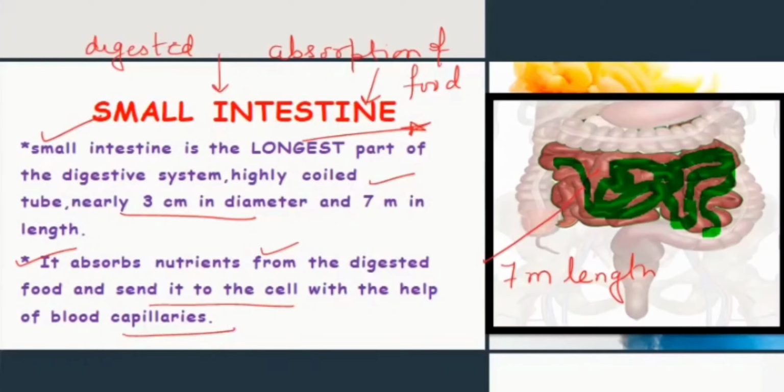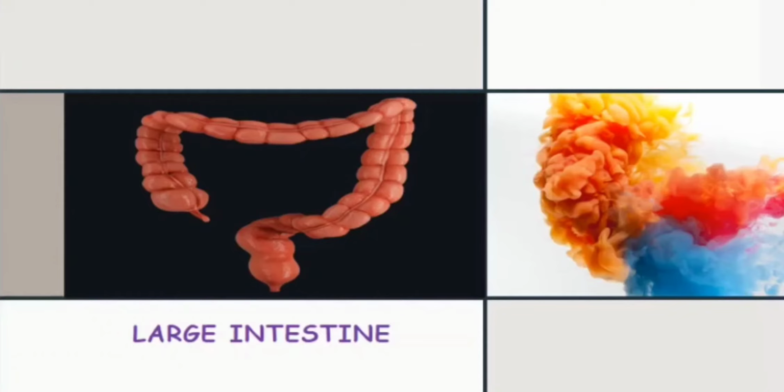So after that, where does the undigested food go? Undigested food goes to the large intestine. Undigested food which is not absorbed by the body passes from the small intestine and finally goes towards the large intestine. So the large intestine, basically it is